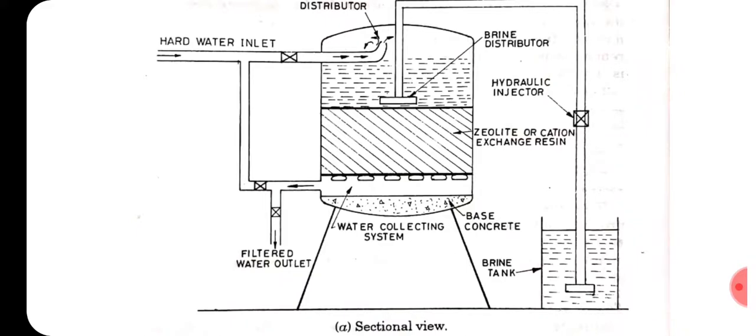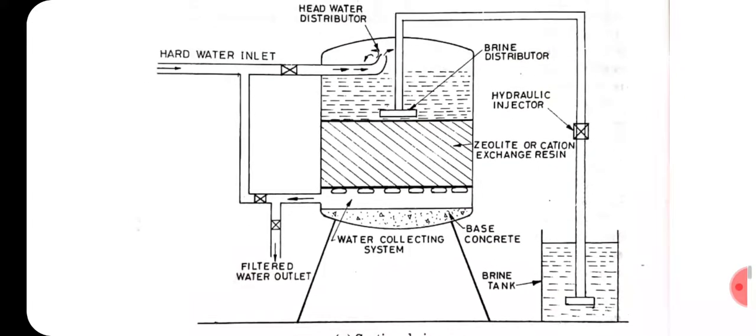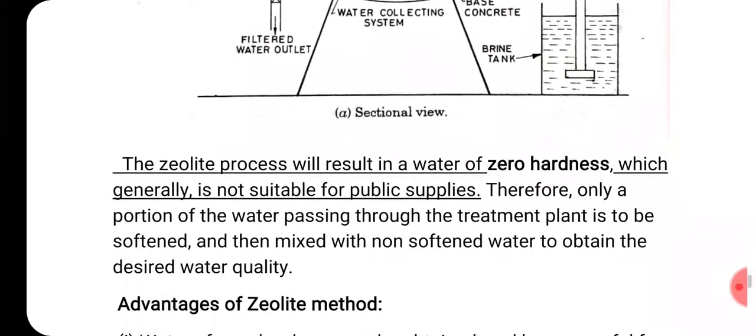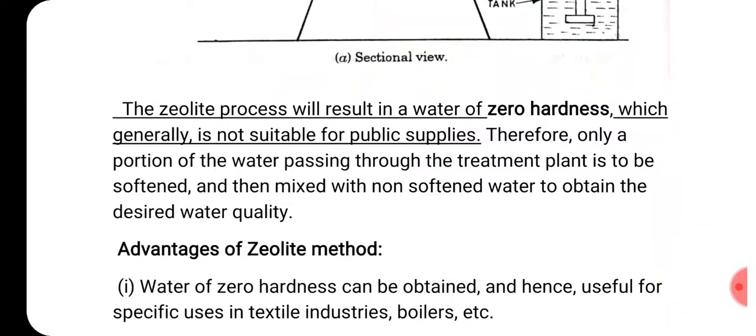By using this zeolite, hard water can be softened. The zeolite process will result in water of zero hardness. One advantage compared to the lime soda process is that this one produces better, that is, zero hardness.